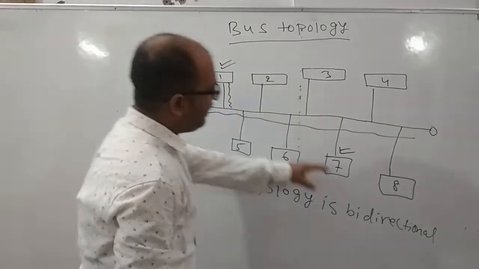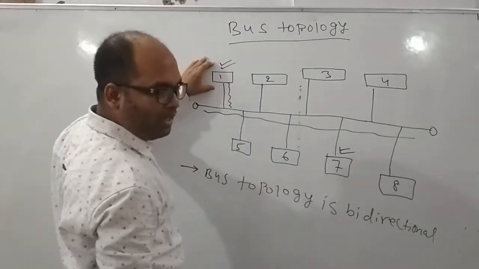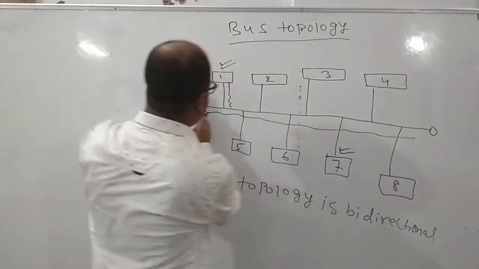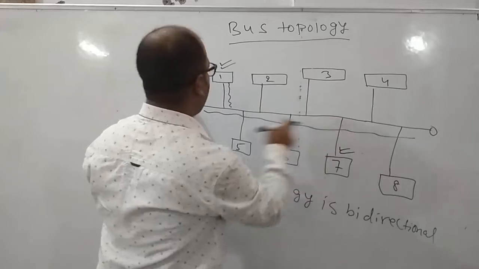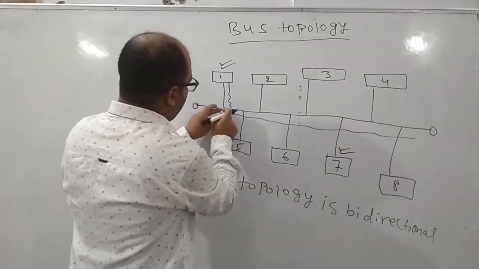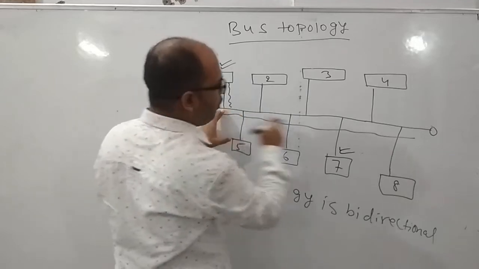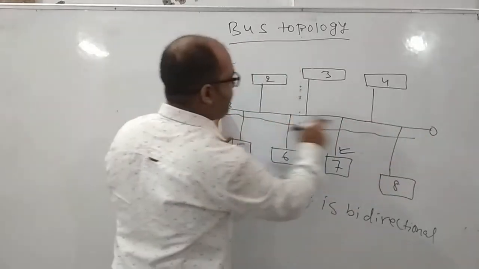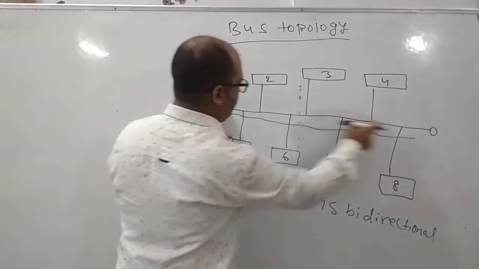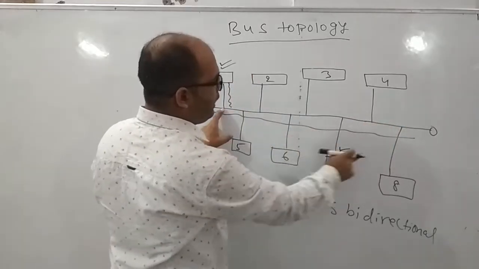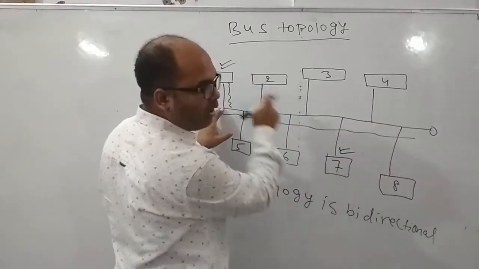Suppose this node wants to send data. Whenever this node sends the data on this straight wire, it will travel from this position to this position, and whatever nodes are there, all the nodes will receive the data.